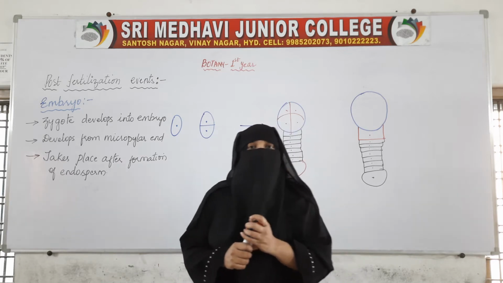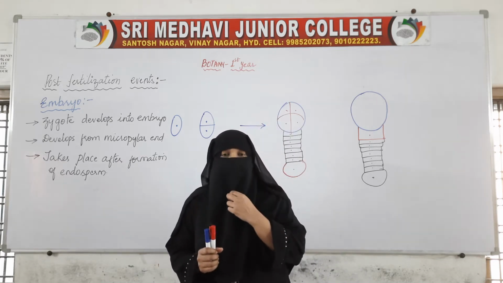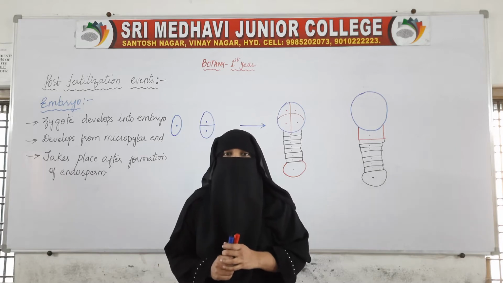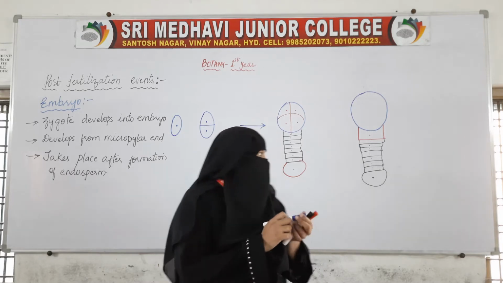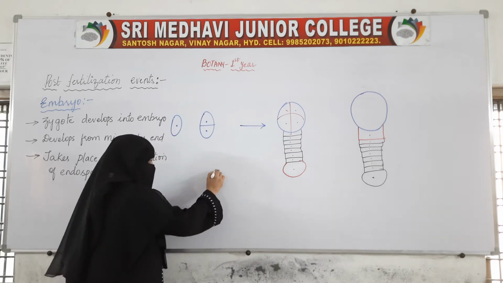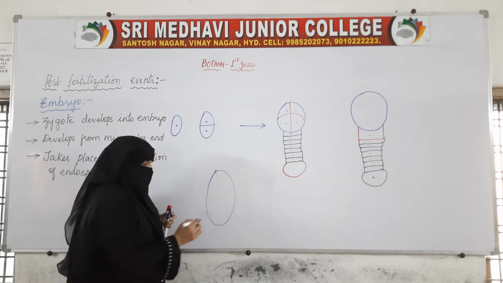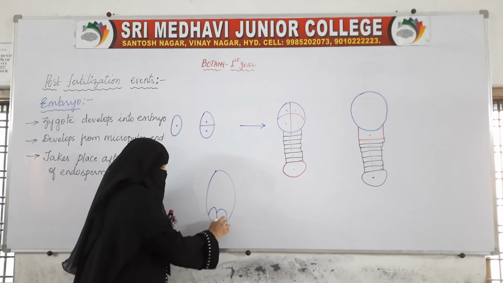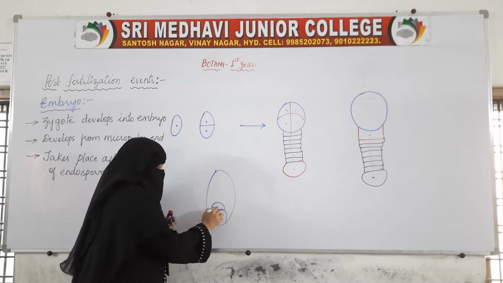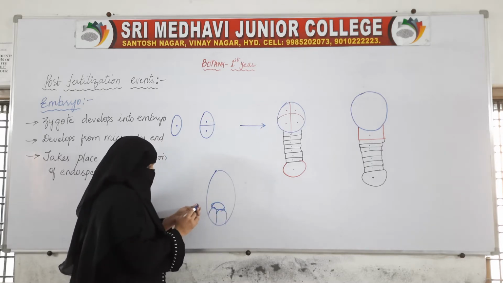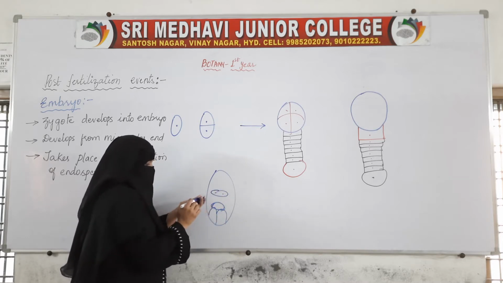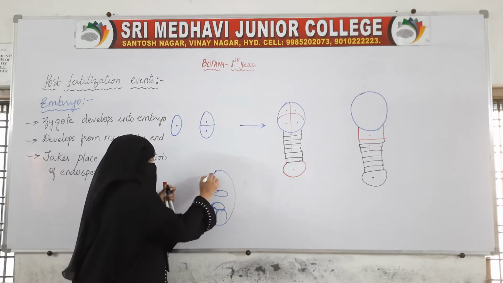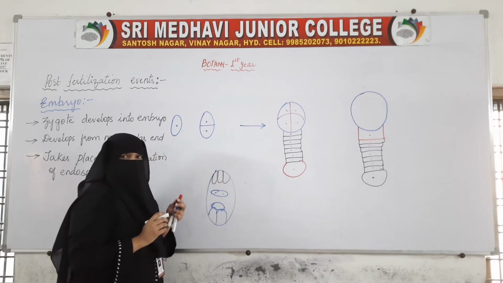In the previous class we discussed one change, that is the formation of endosperm. In the ovule, the embryo sac is there. Inside this embryo sac we have these two synergids, and here is the egg cell, this is the central cell, that is 2n, and these three are the antipodals.